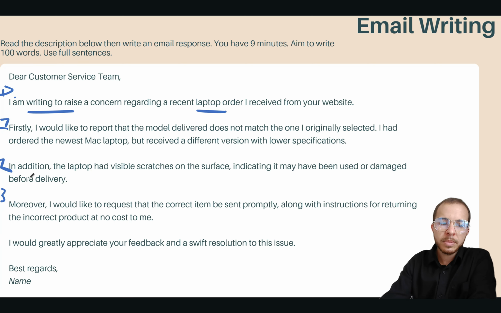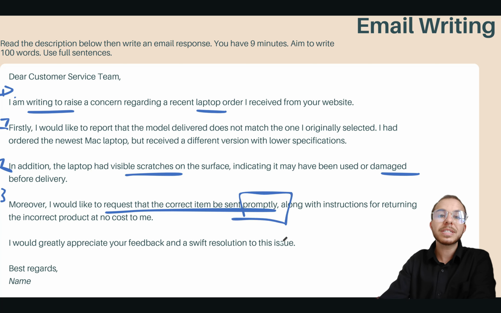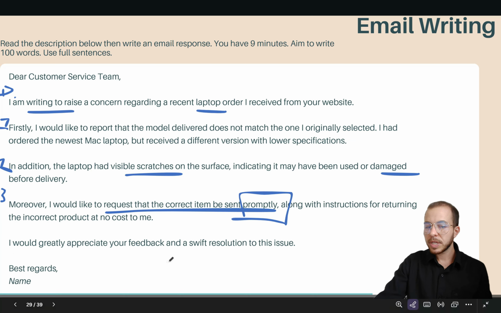So point number 2 is the visible scratches or damage. Point number 3 is a firm request. I would like to request that the correct item be sent promptly. That came right from our text, along with instructions for the incorrect product at no cost, returning it. Pretty firm, pretty prompt. We're asking for a return. I appreciate your feedback. Best regards, me.